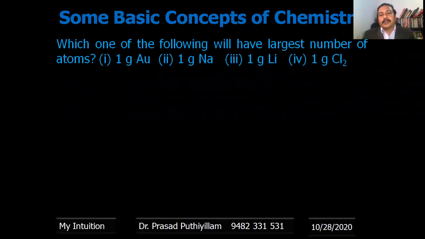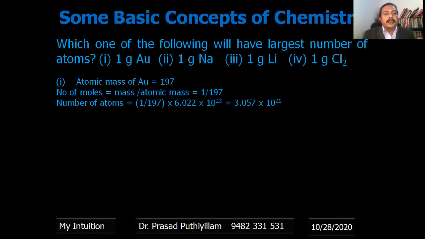So if you know the atomic mass of gold, sodium, lithium, and chlorine, we can easily find out the number of moles. Number of moles is mass by molar mass, or mass by atomic mass. So we'll get the number of moles, and from that we can find out the number of atoms. Therefore it is easy. So we know the first option given: the atomic mass of gold is 197.